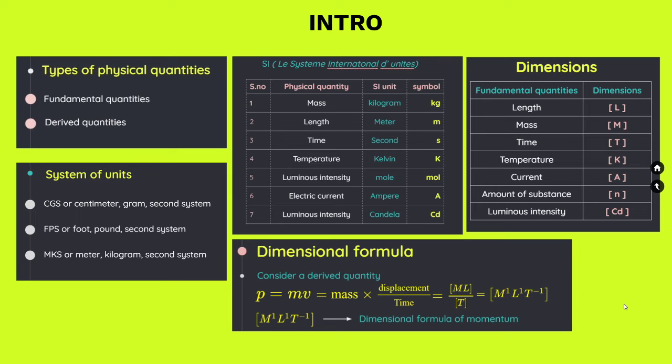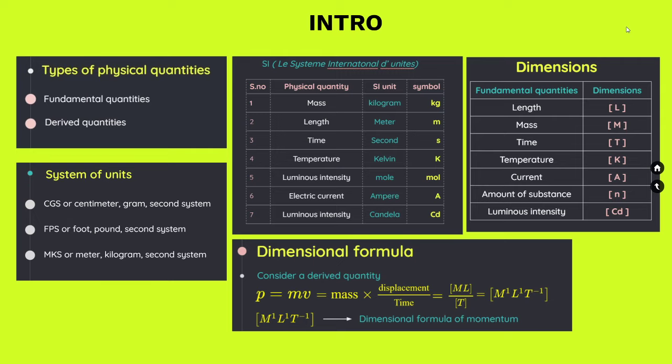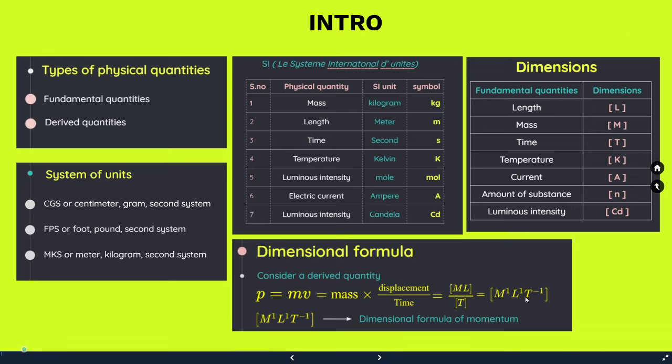On the basis of their nature, we divided them into fundamental and derived. But the major focus of this chapter was not on the unit system, but was on something which is new for us, which is basically dimensions. So we had our fundamental quantities defined in the form of certain symbols, and different derived physical quantities were represented like the one that you see here on the basis of the fundamental quantities.